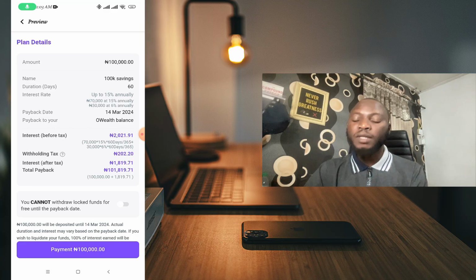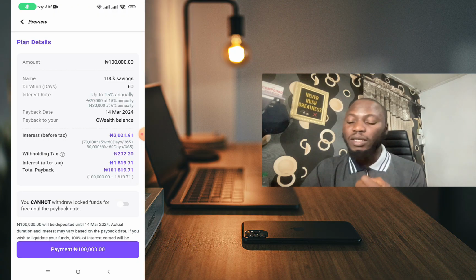But after paying tax and all, which is equivalent to 202 naira, the payback will be 100,180 1,819. So that's how much I'll be getting, the total return back to me is 1,819 naira. So now this is just for OPay.